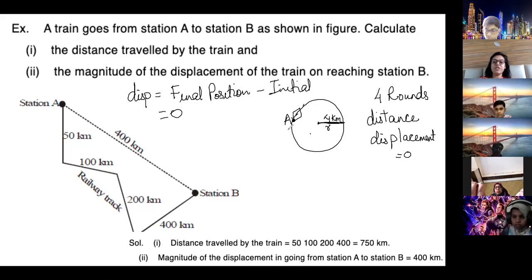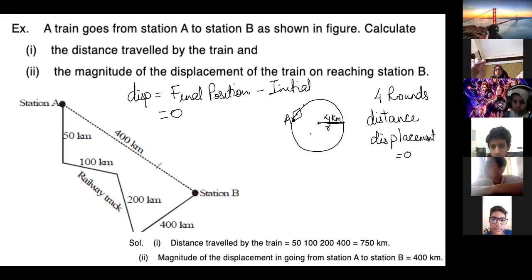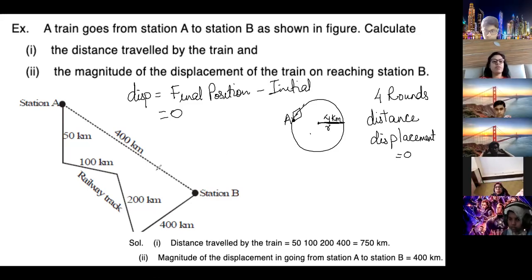Now what will be the distance covered? Distance covered is the actual path taken by this car. Okay, Ahmad, how will you find out the total path covered?